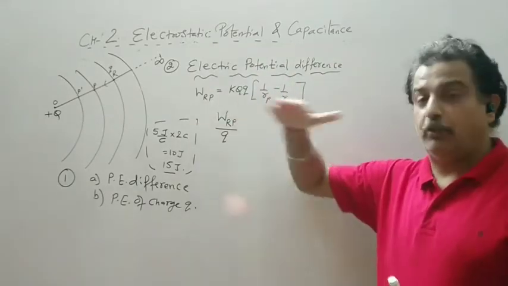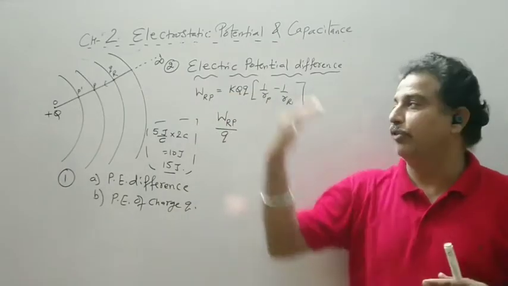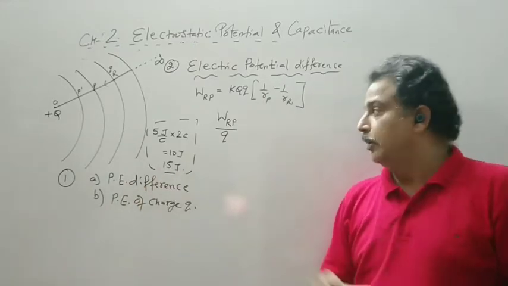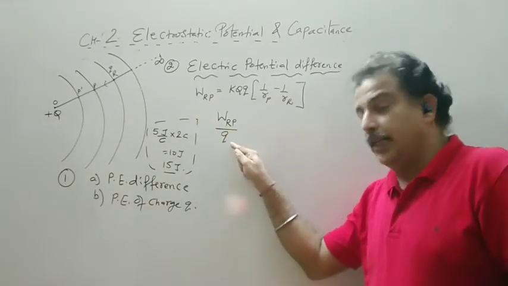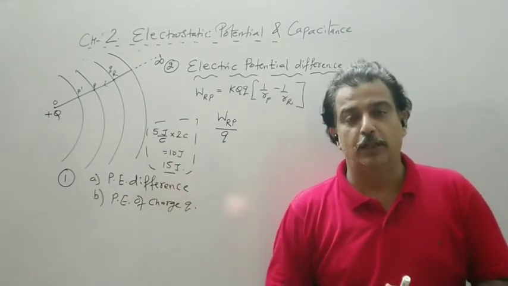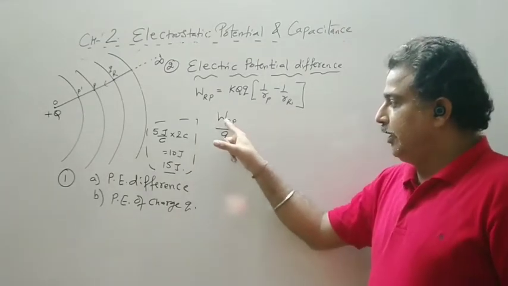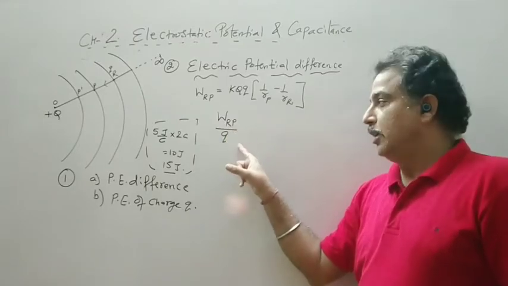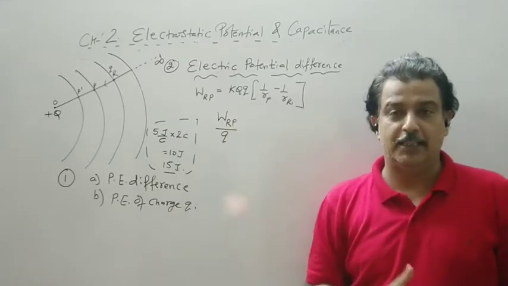We divide that work per coulomb, and whatever coulomb you bring from one point to another, you multiply it, then you will get the energy. So W_RP upon Q, we assume this Q to be a unit positive charge, of value 1 unit or 1 coulomb say. Then it will be read as work done to move a unit positive charge from point R to P in the field, against the field.